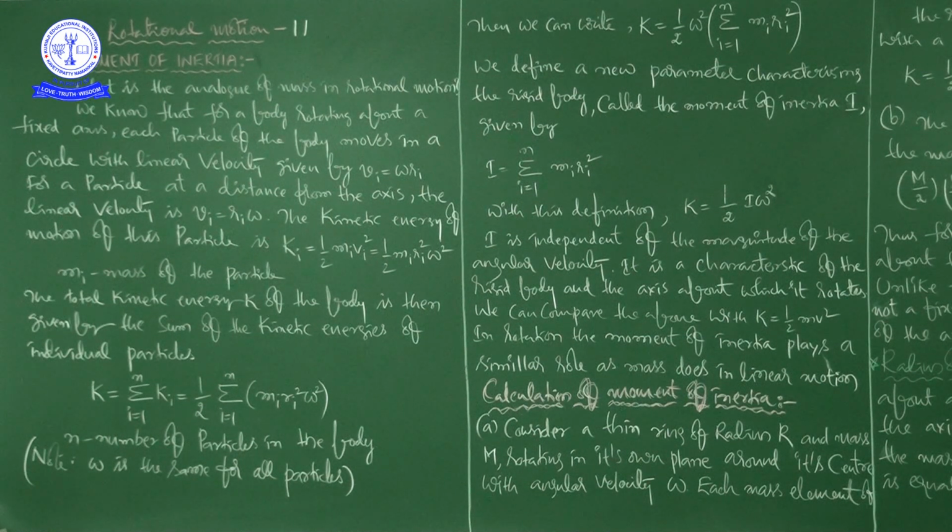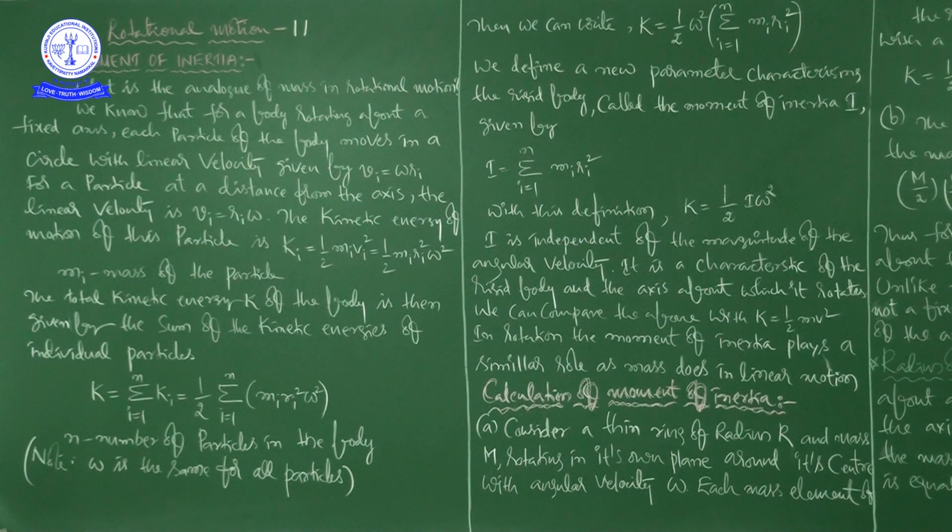And if you observe carefully the rotational motion of the body, omega is the same for all particles. So you can take omega outside of the sigma expression. When you take omega outside, you can write K is equal to 1 by 2 omega square into sigma i equals 1 to n mi ri square.